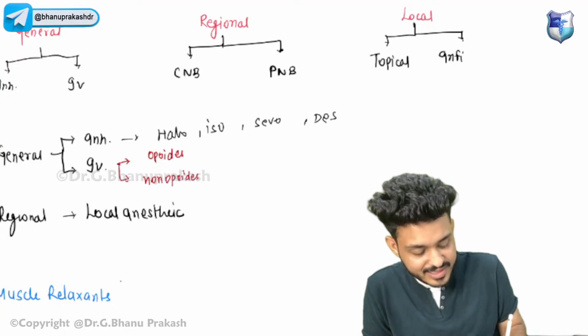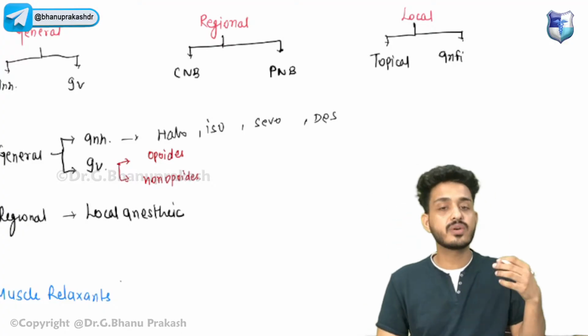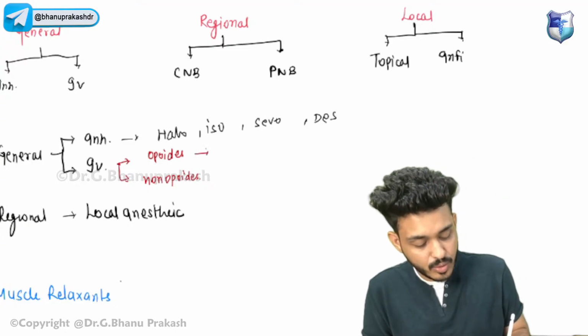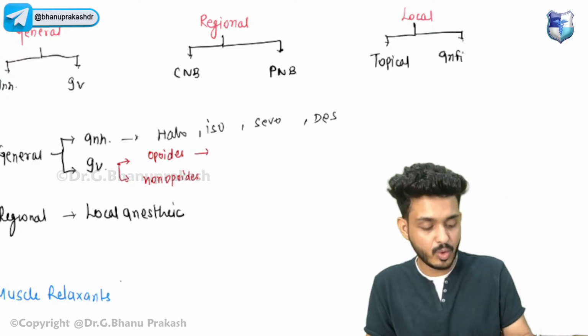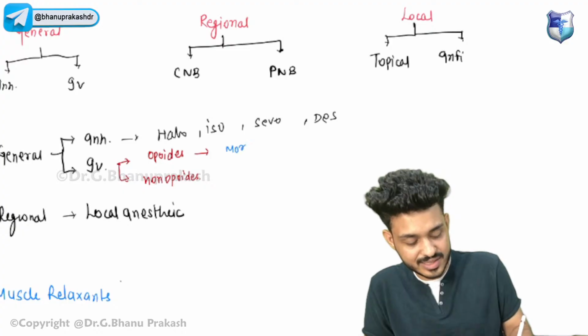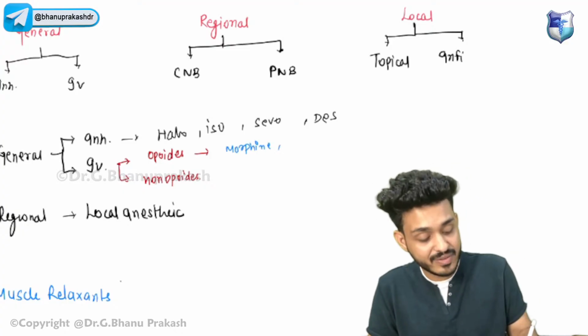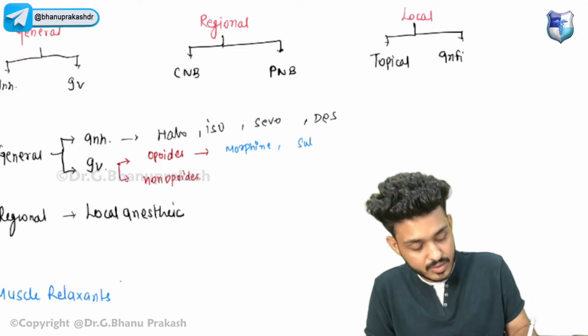General anesthesia means there is loss of sensation from the complete body. The complete body will be anesthetized. So what are the opioids that we are using? We are using morphine, sufentanil, remifentanil, and alfentanil.